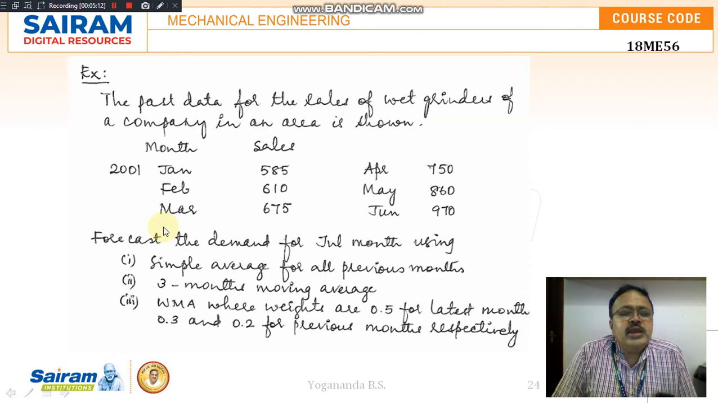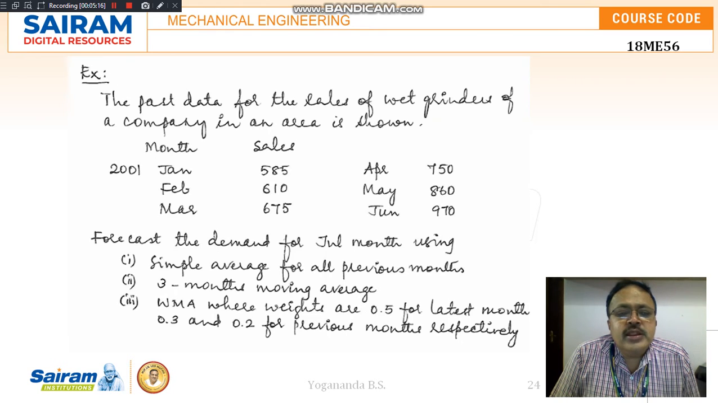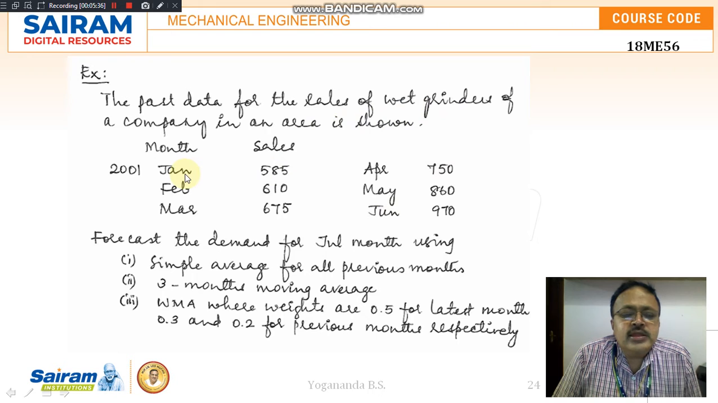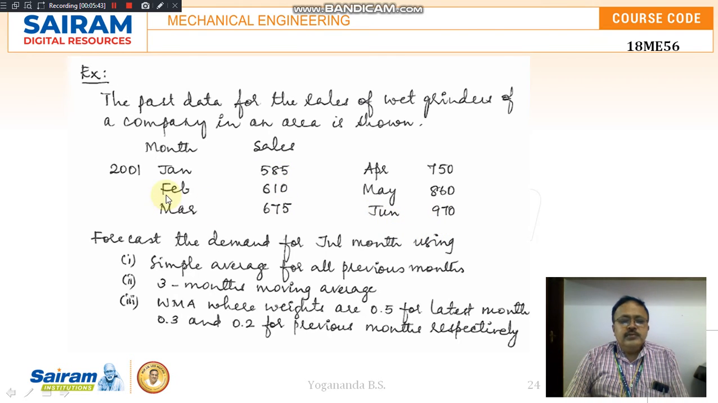Now, taking a numerical. The past data for the sales of wet grinders of a company, say XYZ, in an area is shown in the figure. The year is 2001, and the data covers six months from January to June. In January 2001, the sales of wet grinders was 585. Similarly for February, March, April, May, and June, where it is 970 wet grinders.